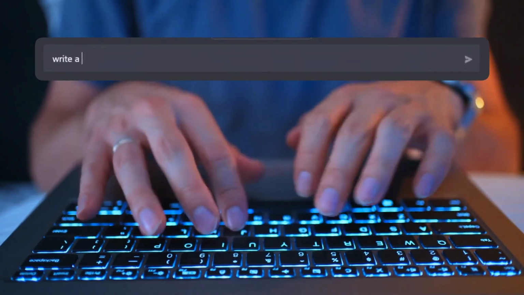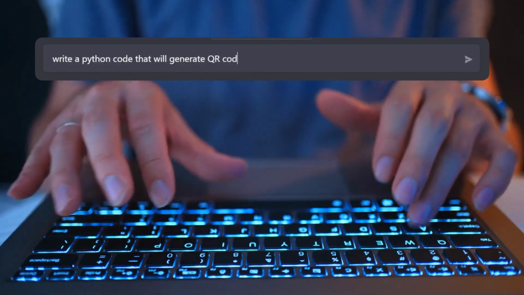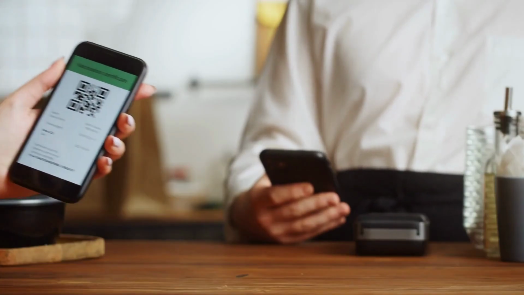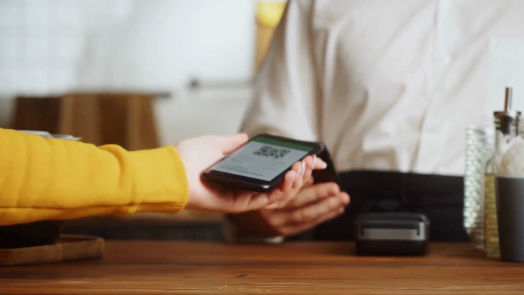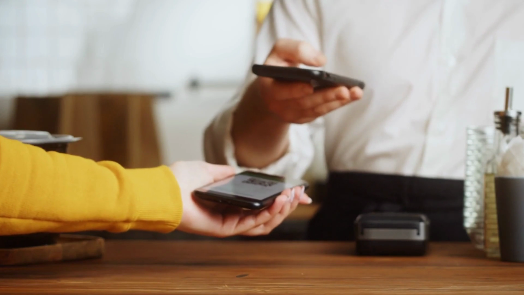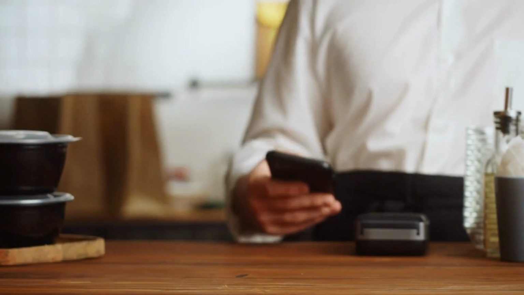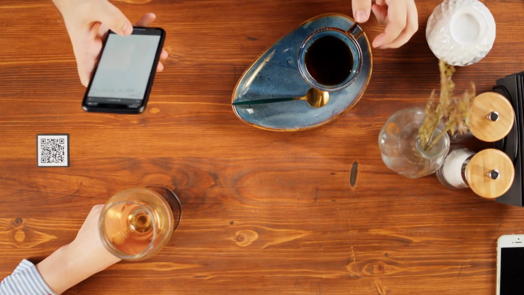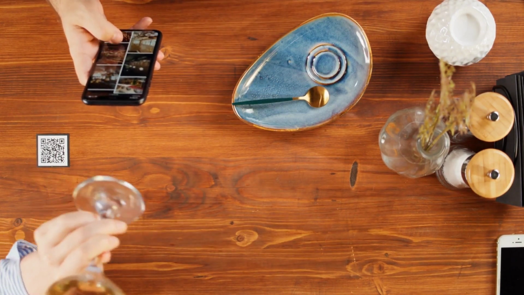For example, I will ask you to write a Python code for a tool that will generate a QR code from a link. For those who don't know, a QR code, or quick response code, is like a barcode that is used to provide easy access to online information through the camera on a smartphone. So, you just scan the code and you are taken to a website. Many people are using QR codes to convert links to get traffic on their business website.